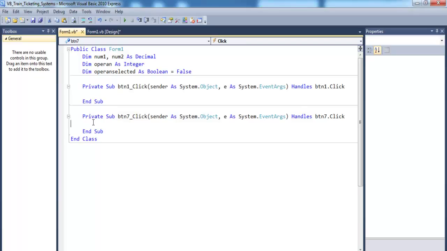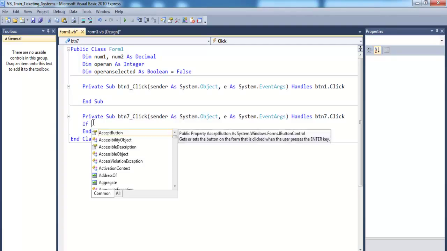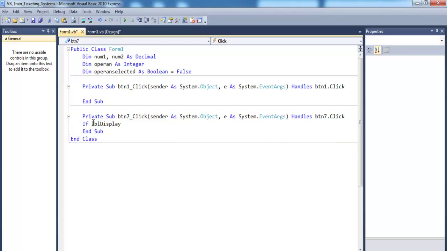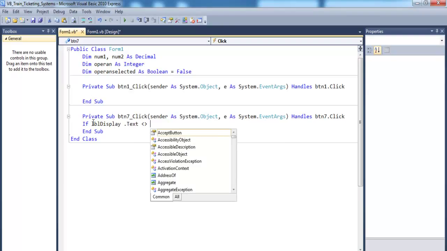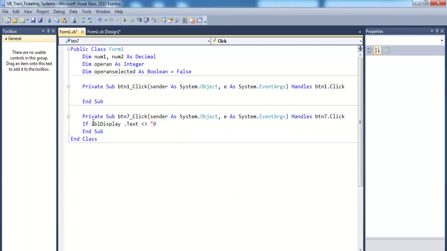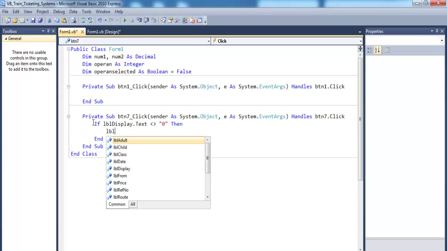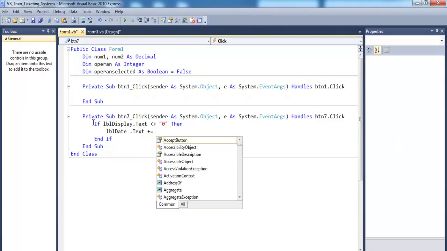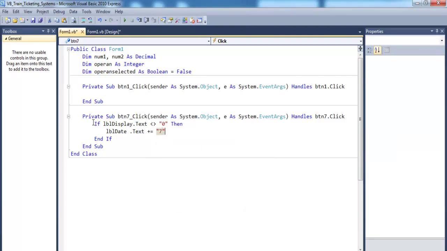So for button 7, we start by saying if lblDisplay.Text not equals to 0, then lblDisplay.Text plus equals 7.